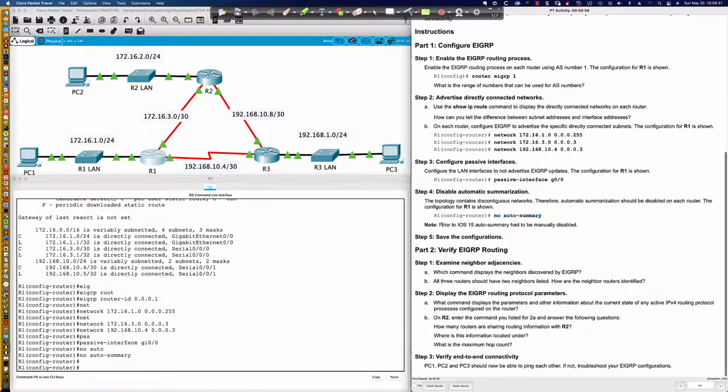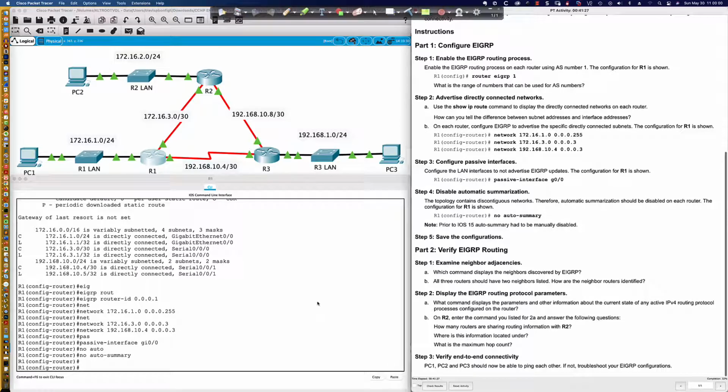I like that they've got this note in here. It's a command that I typically run out of habit when I'm doing an EIGRP configuration, just to be sure, because I got burned on this in early 15.x code versions where they told you, oh, auto summary is off by default, and then you would quickly find out that, well, no, in this version, we forgot to do that. It wasn't off by default. All right, so enough about auto summary.